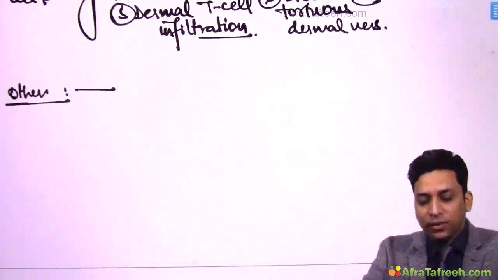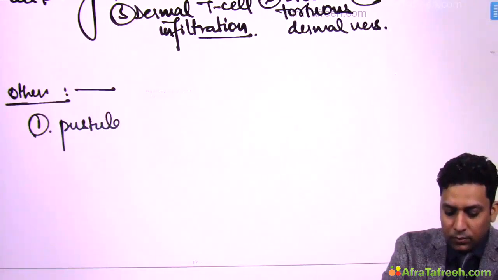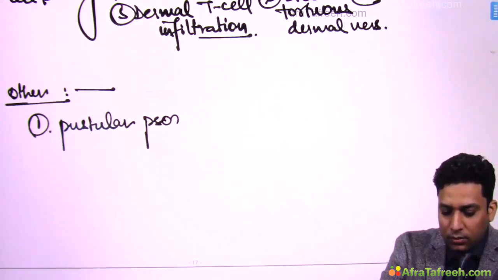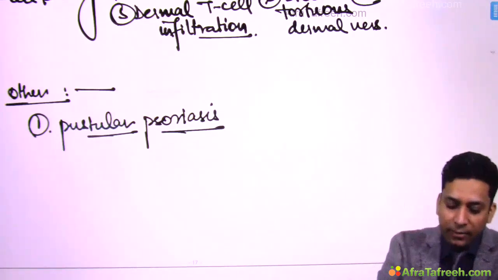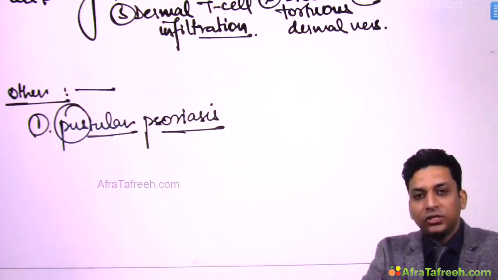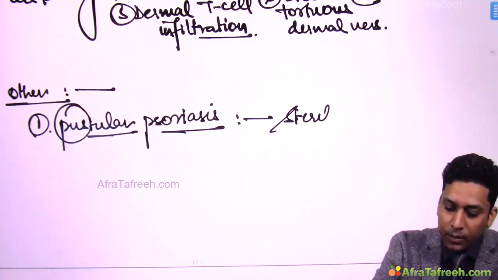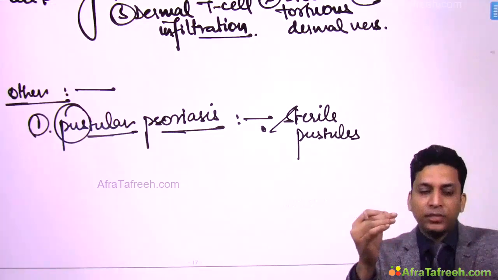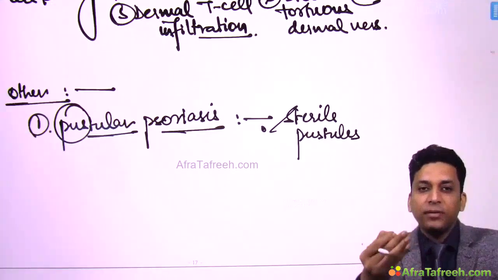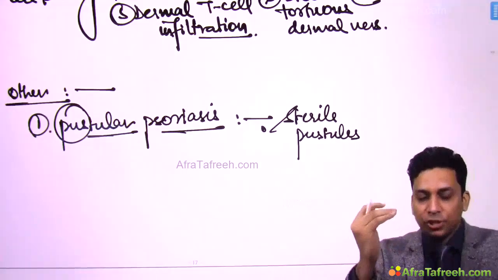Then there are few other types of psoriasis, like pustular psoriasis. Now this is very obvious from the name itself, pus. So here the pus filled lesions or pustules are seen, but remember that this pus is sterile. So sterile pustules are seen. What does that mean, sterile pustule? This means that this pus is not infective pus, because this is not an infective condition, this is an inflammatory condition. So this pus is a collection of inflammatory cells.